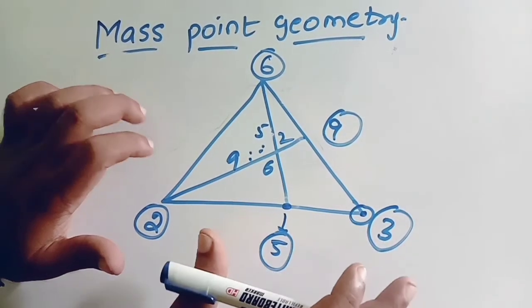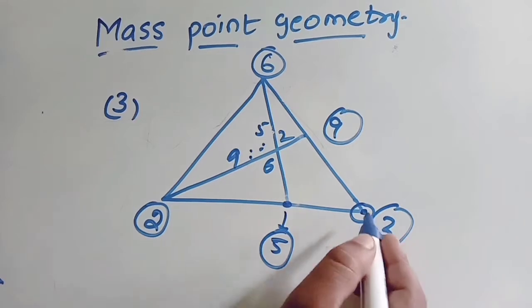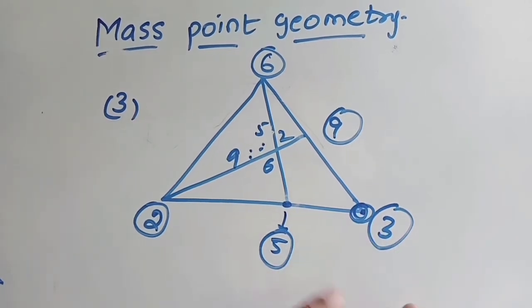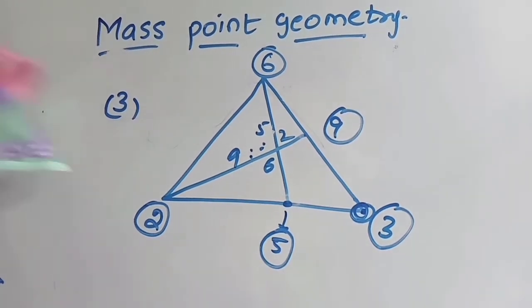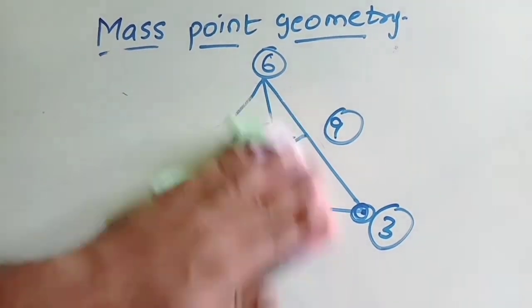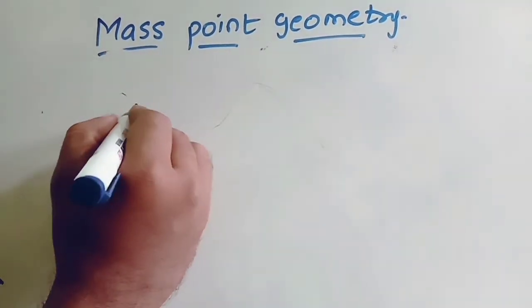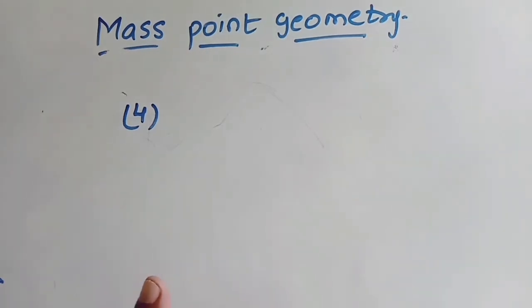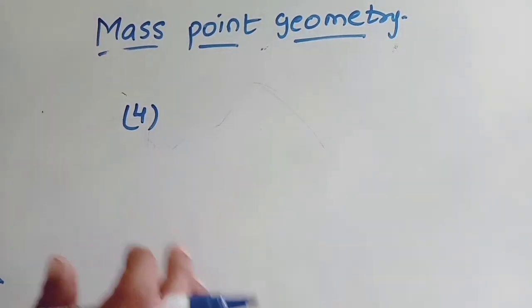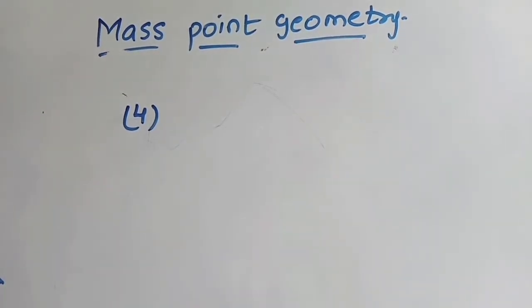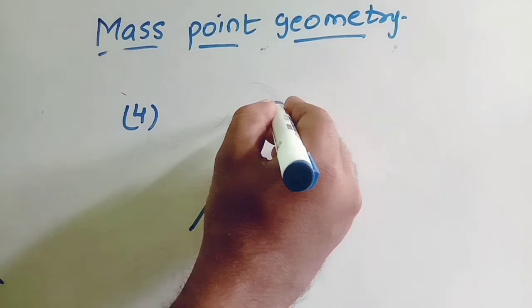Okay, so that is the use of mass point geometry. You are assigning weight to a point. Here is one wonderful blending of physics and math. Okay, one more way of giving a sum. Now this time they can give the ratio of one cevian and the ratio of one side. Now how to do that question? In every question you have to first observe the meeting point of the two given ratios. That point you have to assign weight. Then automatically everything will come. Okay, now for example, let us do a question.